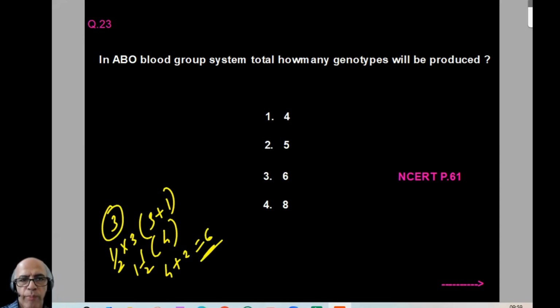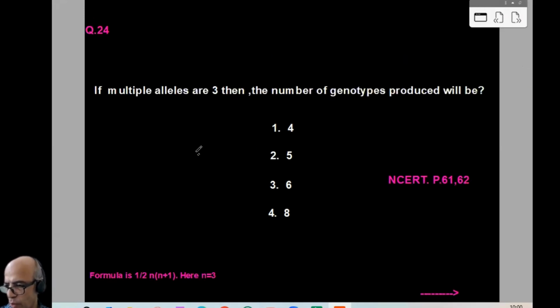Now coming to 24. Multiple alleles are 3, then the number of genotypes produced will be the same question in another form that I put for question number 24. Same question, another form. Again, the answer is 6, using the same formula. So the option is 3 for question number 24.